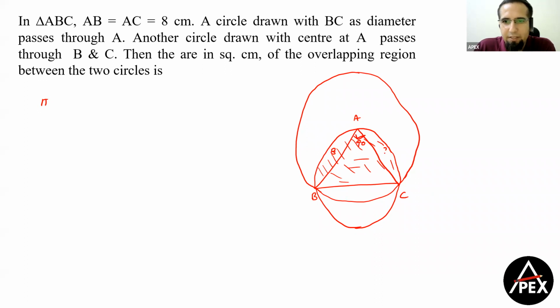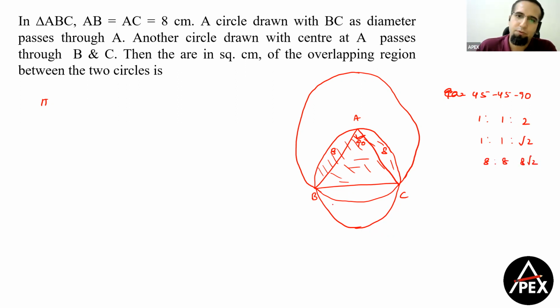Now this is 8 and this is 8. So it's an isosceles triangle, with the angles in the ratio of 45, 45, 90, so the sides are in the ratio of 1:1:root 2. So if this is 8 and this is 8, then BC becomes 8 root 2. Clear? So this is pi into, right? BC is the diameter, so the radius becomes 4 root 2, whole square, pi r square divided by 2, plus.